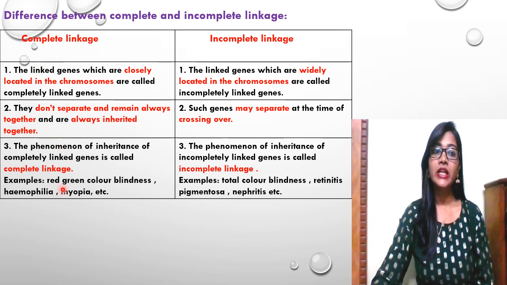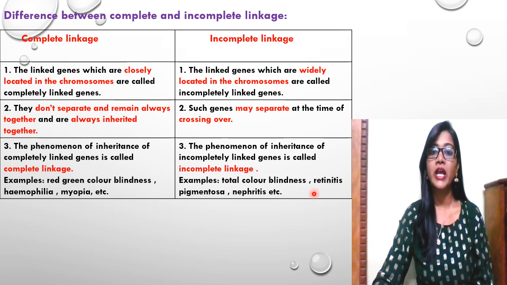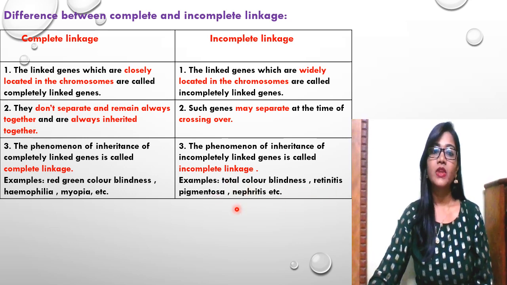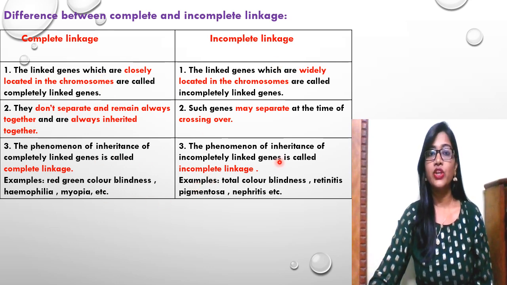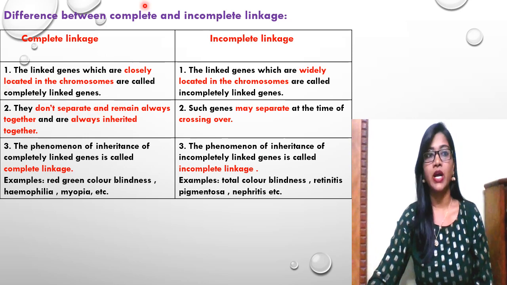The examples of complete linkage are red green color blindness, hemophilia, and myopia. We are going to study these diseases in the next lecture. And in case of incomplete linkage, the examples are total color blindness, retinitis pigmentosa, and nephritis, etc. Now, if the difference between complete and incomplete linkage is asked, there are four points. Examples, you can consider as your fourth point. So these points you can write in your examination if the question is asked for 2 marks.